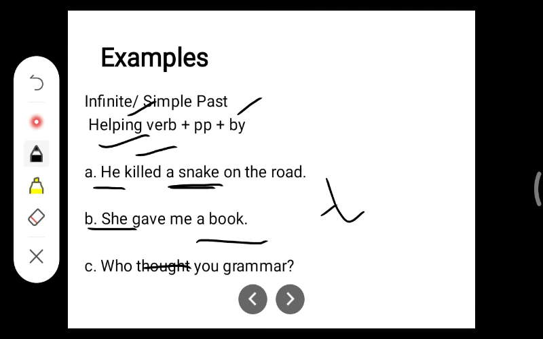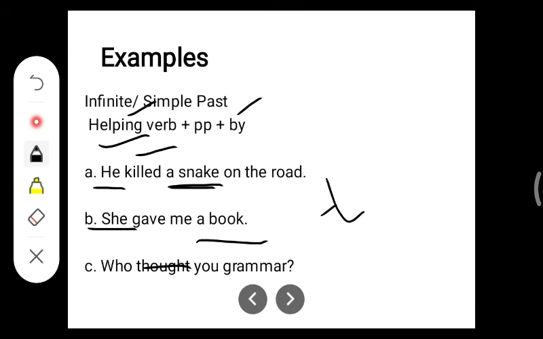So what will be the answer? Who taught you grammar? Don't tell your teacher's name. Tell me what this sentence becomes in passive voice. So here this is a little different. Here first what comes is by whom, were you taught grammar. By whom were you taught grammar? So this is the sentence. A little different, but in question forms it comes like that.